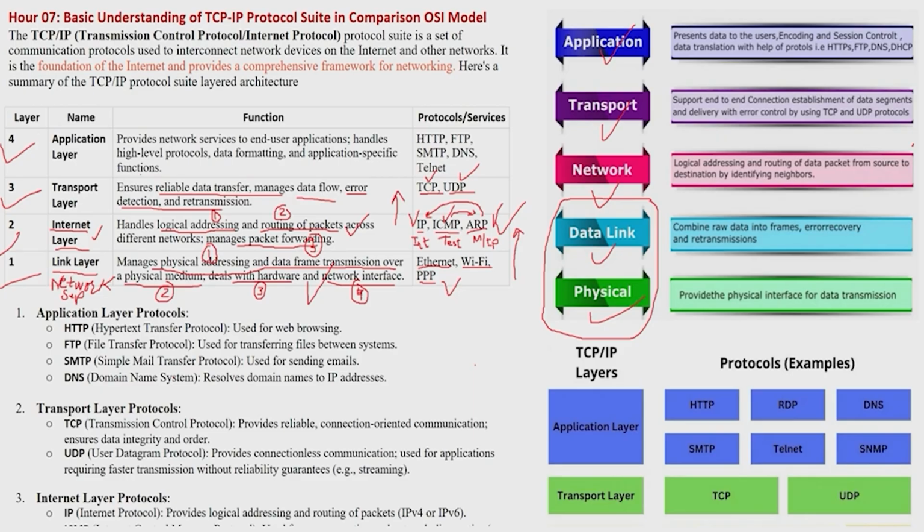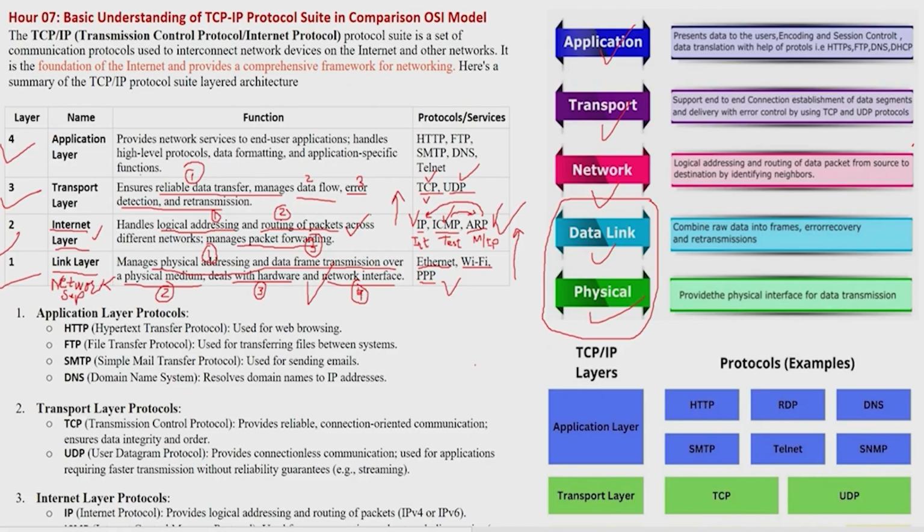If something happens to one frame, that should be retransmitted again. So for example, the host is sending 100 packets, but after finishing the transmission, the destination receives only 98 packets, so two are missing. The source should send those two again, which either had errors inside or did not reach somehow. That is why they have to be retransmitted. So there are three functions: data flow, reliability, and error control. With TCP we are handling all three.